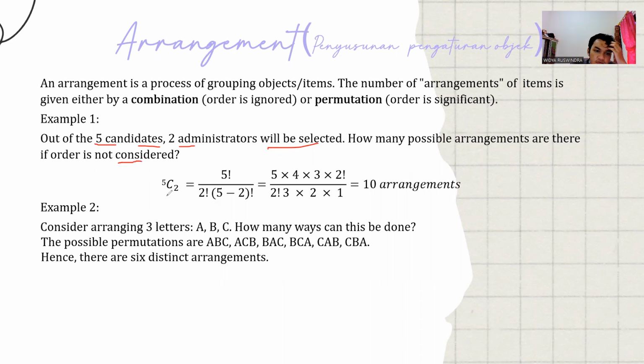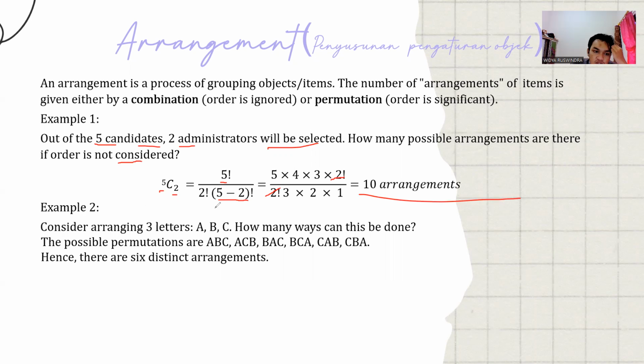To answer this question we use a combination from 5 to 2. This is 5 factorial divided by 2 factorial times (5 minus 2) factorial. So the factorial is 5 times 4 times 3 times 2 factorial, and this 2 factorial we can divide out. So we have 10 arrangements.